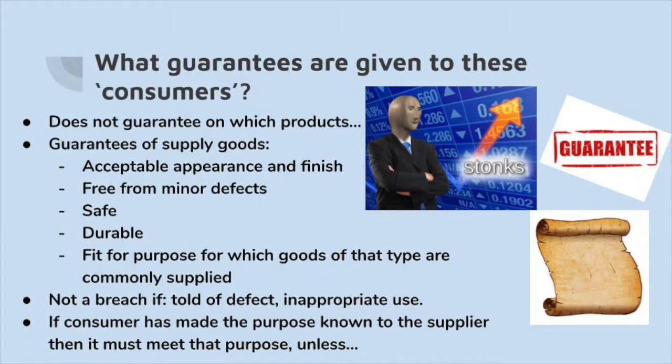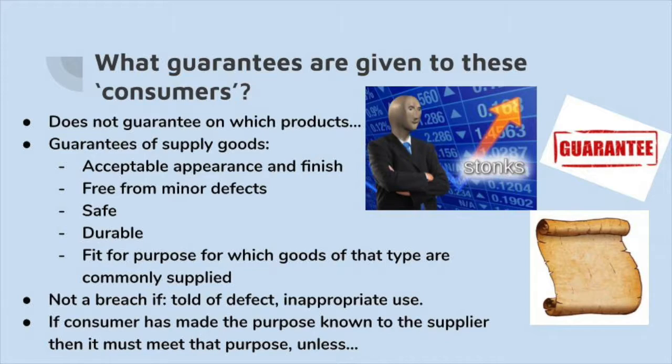Now, under the CGA for consumers, what guarantees are given to them? The goods must be in acceptable appearance and must be complete. No damage or external signs of wear should be seen. The goods should be free from minor defects, even though it is unlikely that they will affect the usability of the product. The goods should obviously be safe for consumers to use, or suppliers could face dire consequences. The goods should have a decent amount of durability, and should fit the purpose for which goods of that type are commonly supplied.